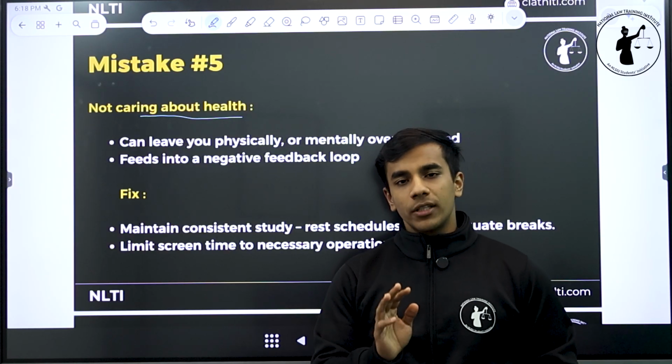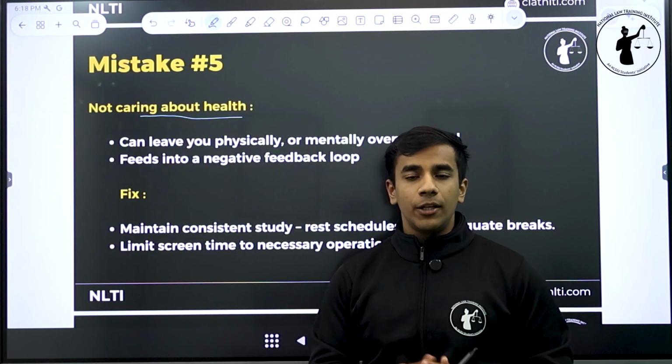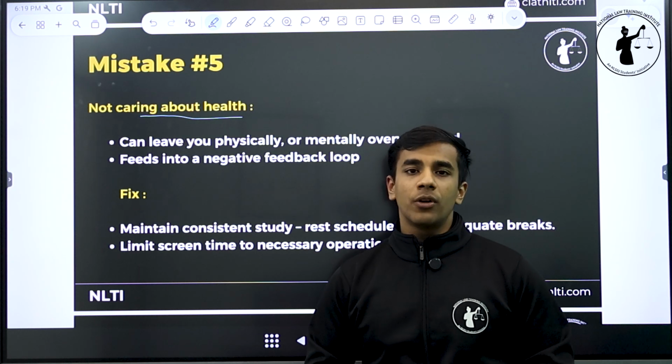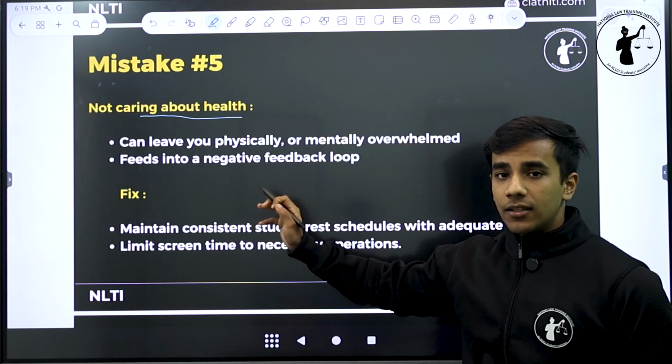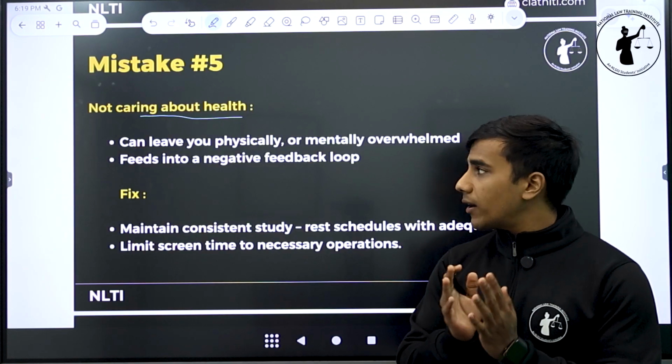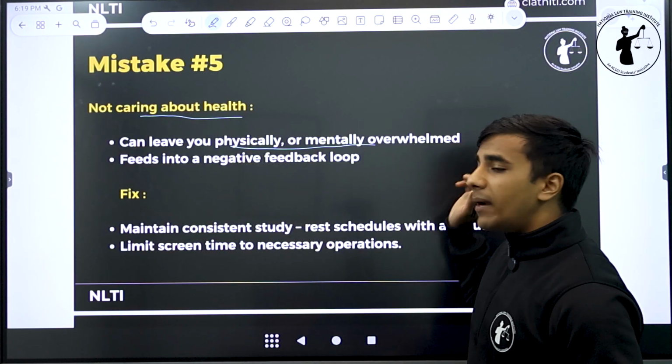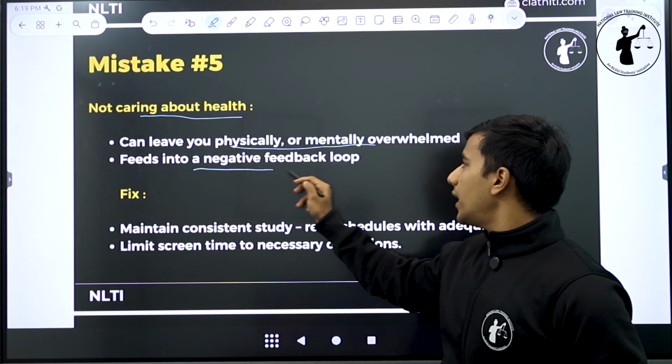Even if you are able to devote around 3 to 4 hours per day for your CUET PG preparation, that is more than enough for the next 30 to 40 days. It is very important that you care about your health, because if you ignore your health, it will leave you physically and mentally overwhelmed, and it will feed you into a negative feedback loop.